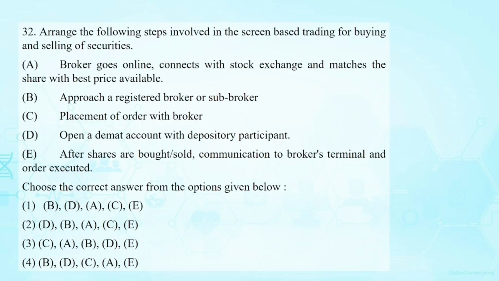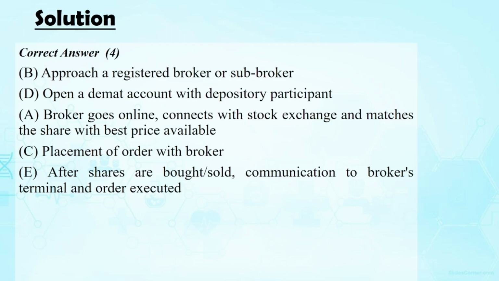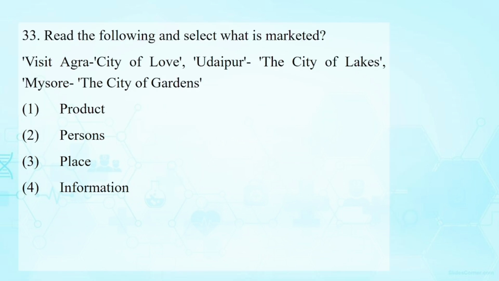Arrange the following steps involved in screen-based trading for buying and selling securities. Kindly follow this order. Approach a registered broker or sub-broker. Open a demat account with a depository participant. Placement of order with the broker. Broker goes online, connects with the stock exchange and matches the share with the best price available. After shares are bought or sold, communication to brokers, terminal, and order executor.